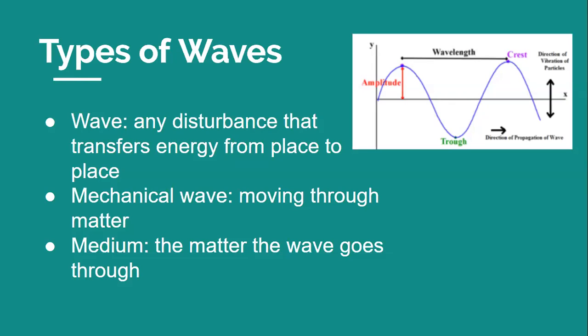Sound waves are another type of mechanical wave. Sound can travel through the ocean, but it can also travel through a solid object, such as a piece of metal, or a gas, such as the air. It cannot travel through a vacuum, such as space. So remember, a mechanical wave has to be traveling through something.